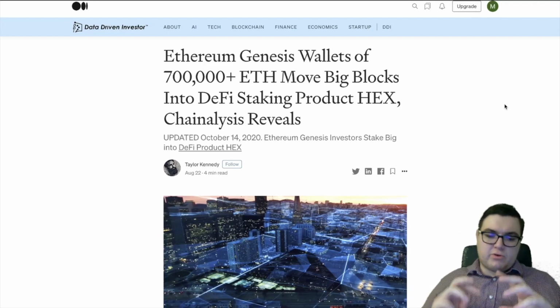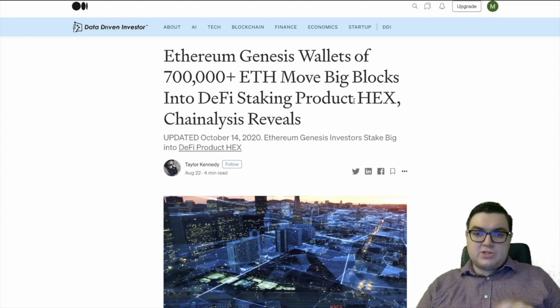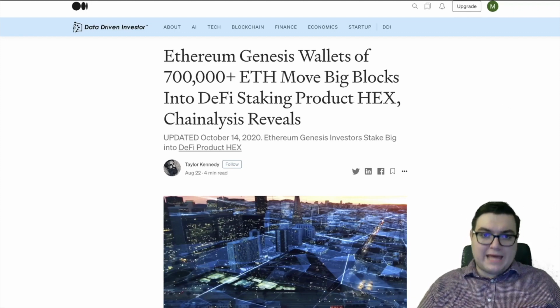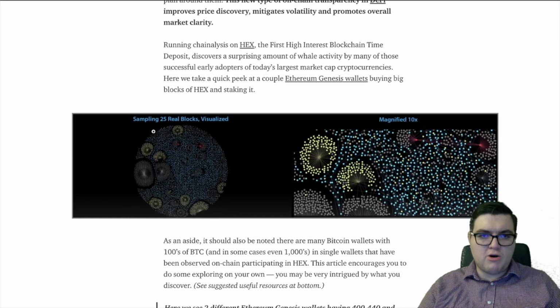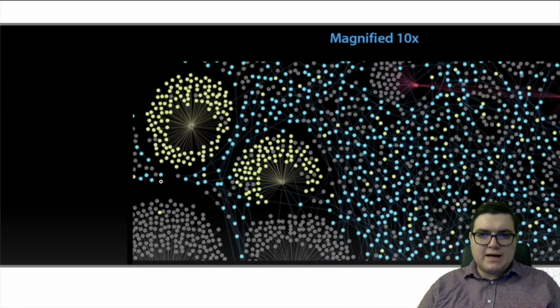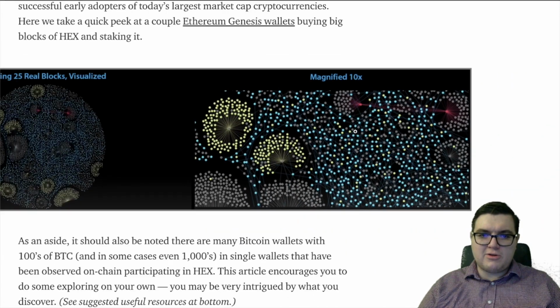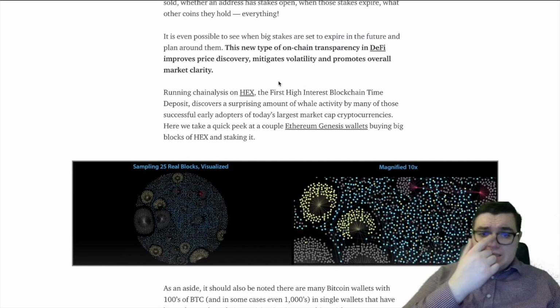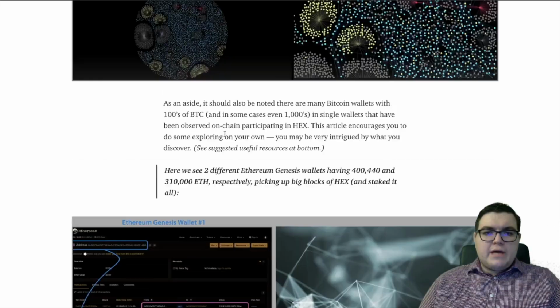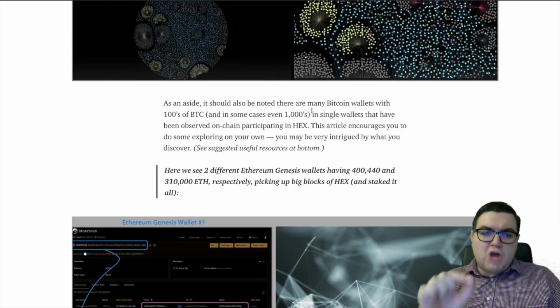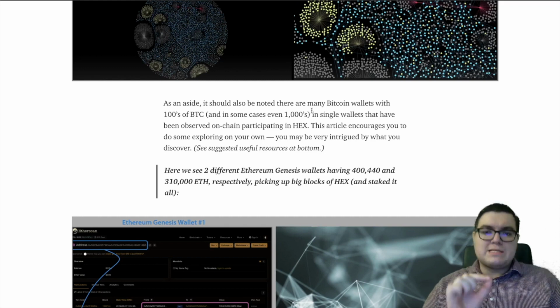Medium is a great source for crypto bloggers sometimes. If you find a really, really good crypto blogger, they go into the full details. This is actually discussing Hex. That's why I wanted to show you earlier with Hex, because of this article. Chainalysis revealed 700,000 plus Ethereum. So he did a little visualized graph here, sampling 25 real blocks visualized and magnified 10x. Look at all those connections right there. Running Chainalysis on Hex, the first high-interest blockchain time deposit, discovers a surprising amount of whale activity. It should be noted that there are many Bitcoin wallets with hundreds of Bitcoins, and in some cases even thousands in single wallets that have been observed on-chain participating in Hex.